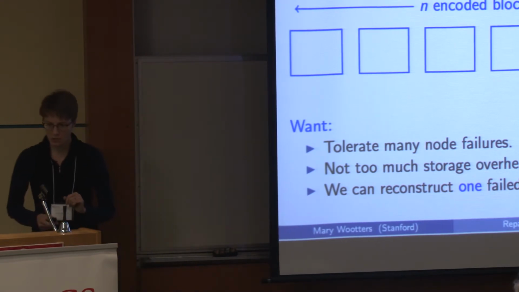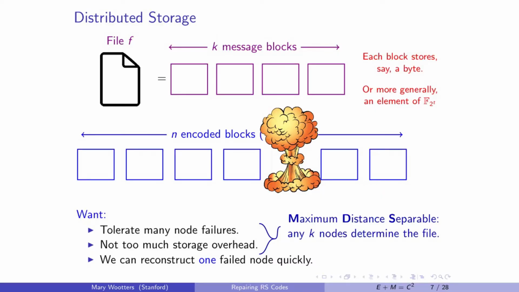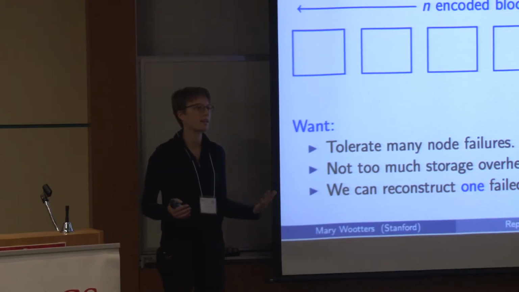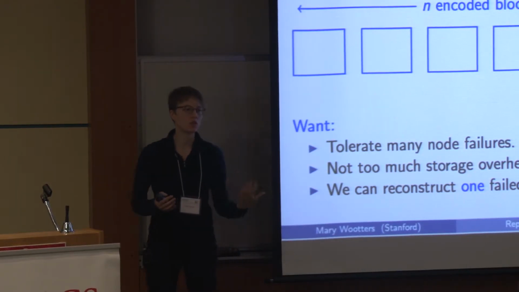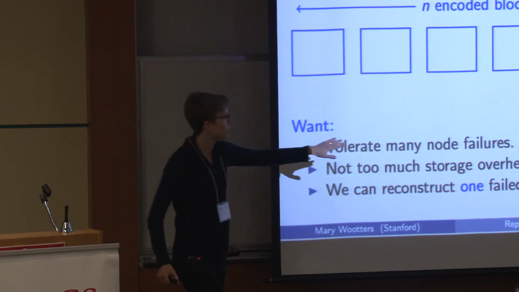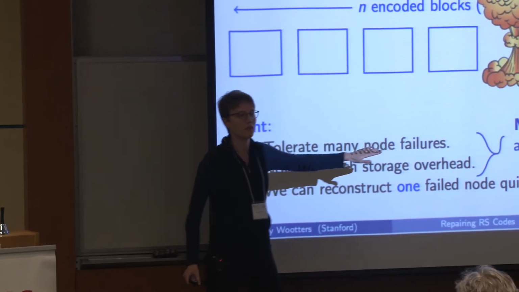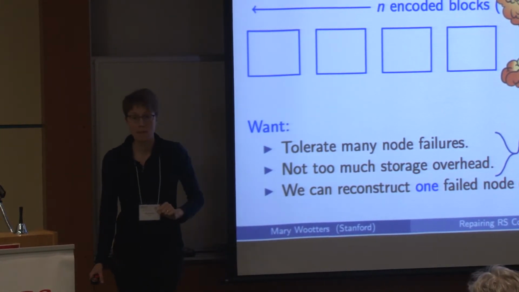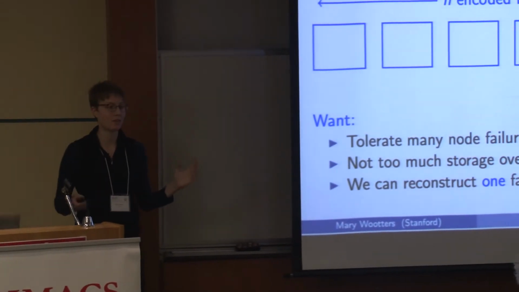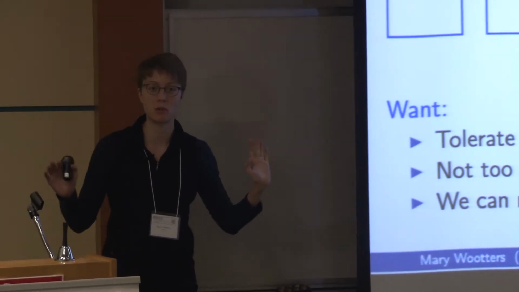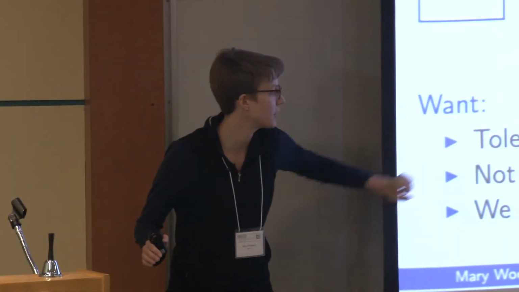Okay. And so for this talk, these two things, tolerating many failures and not too much storage overhead, like I said, are the traditional things one wants in an error-correcting code. And we're going to use a traditional notion, which is a maximum distance separable code. That's just some jargon, but all it means is that any k nodes determine the file. So if I go to any k of these n encoded blocks, I can get my whole file back. Okay? We know of codes that do this. That's clearly the best you can do, and so we want to have the best possible trade-off here.